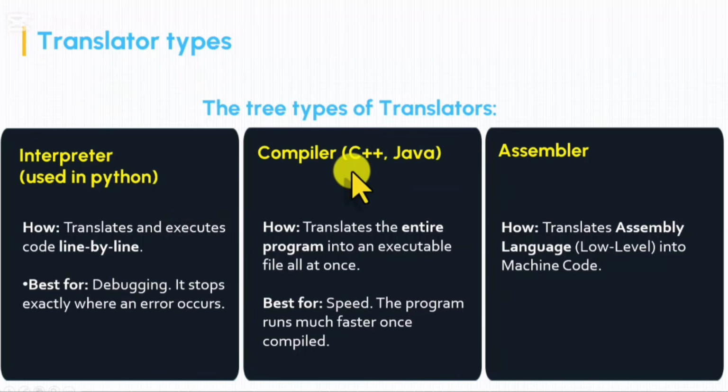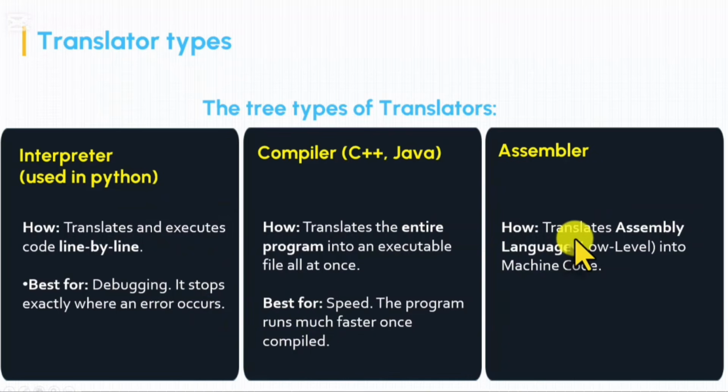Compilers, used by languages like C++ or Java, translate the entire program into an executable file all at once. They read all the high-level language code or source code at once, and change all of it into one executable file. Their speed is much better than interpreters or interpreted languages, but interpreted languages are easier to debug and things like that.